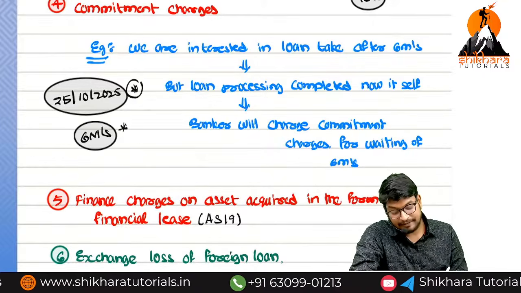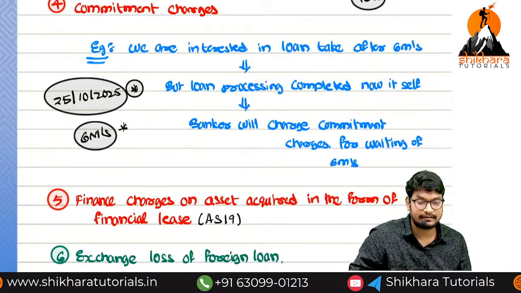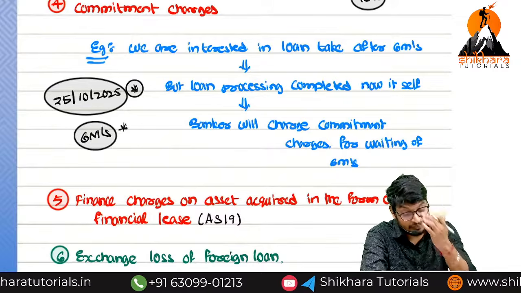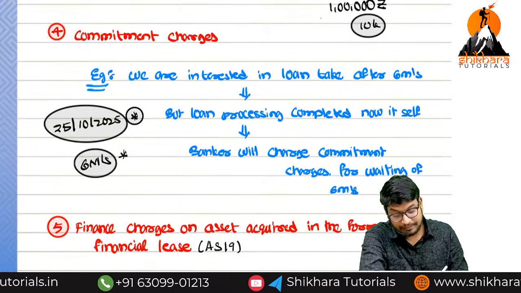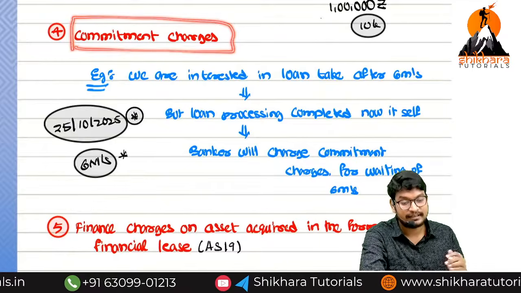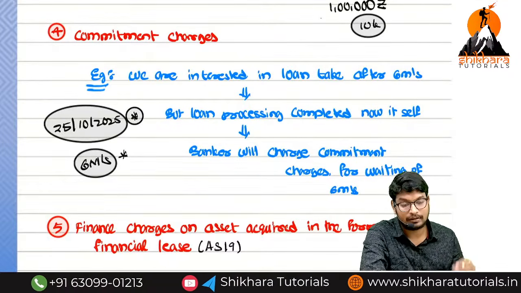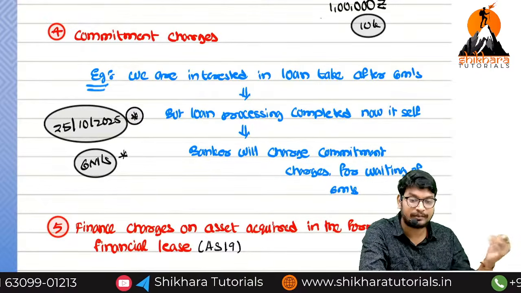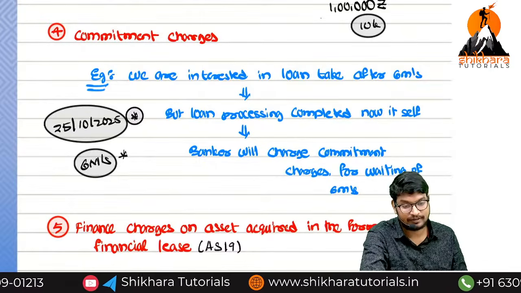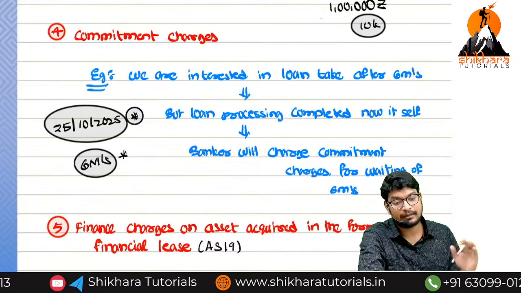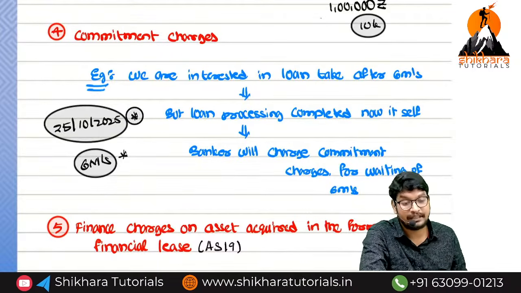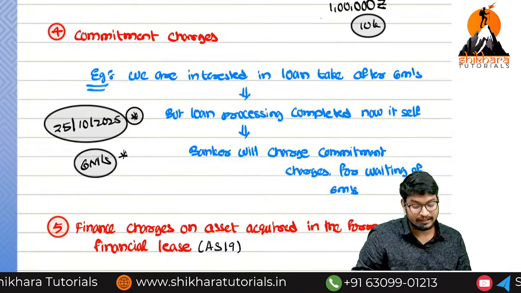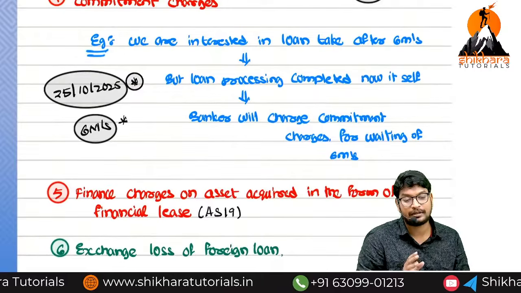Here the manager sees a risk. Already the loan has been sanctioned, sir. If you don't take anything, it will be a loss to us. For that reason, the bank manager will ask us to pay commitment charges. What is the meaning of commitment? It means, yes sir, exactly, we will accept that loan, not now but after 6 months, because if we take the loan now itself, we will spend it on something other than the house construction. So we have to pay commitment charges. That is the commitment: yes sir, I will accept that loan after 6 months. Like that, commitment charges also form part of borrowing cost.